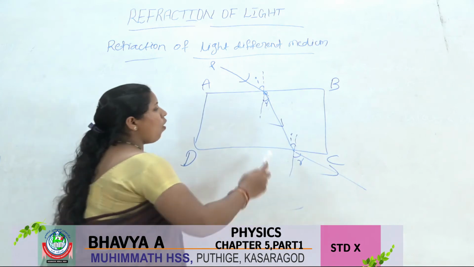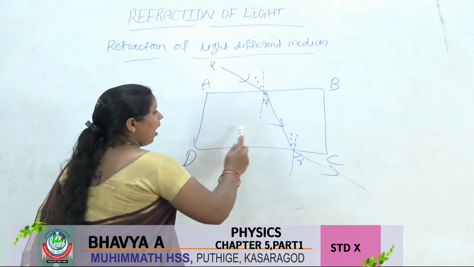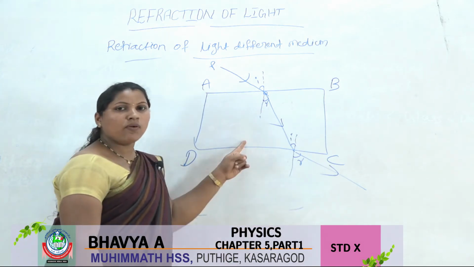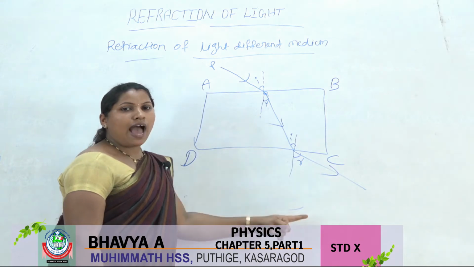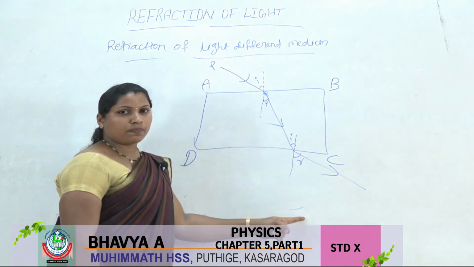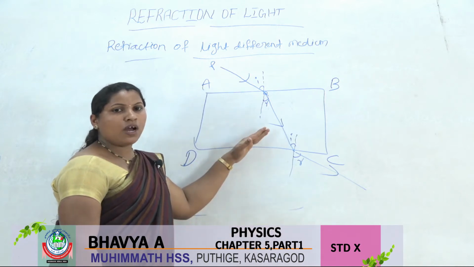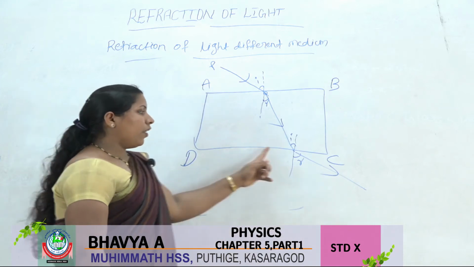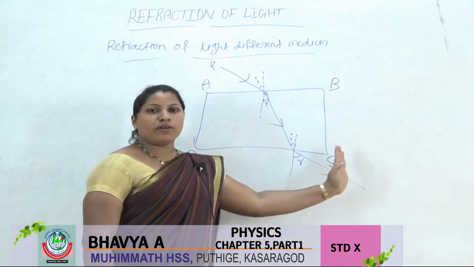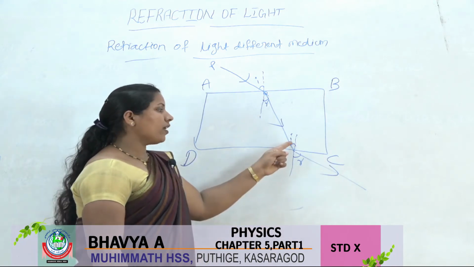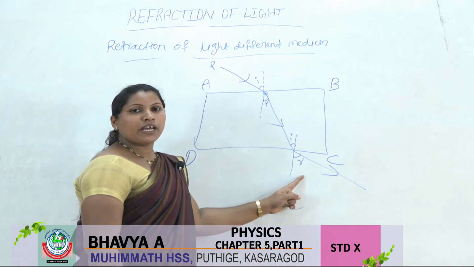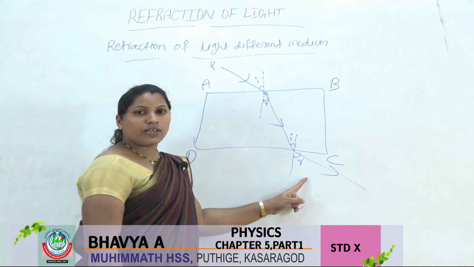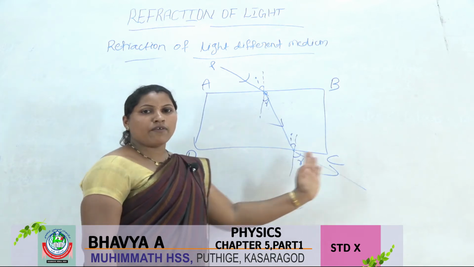Next, when a ray of light falls from higher optical density to lower optical density, the glass has higher optical density and the air has less optical density. When a ray falls from higher optical density to lower optical density, the refracted ray moves away from the normal. Here the angle of incidence is less than the angle of refraction, because the ray moves away from the normal.